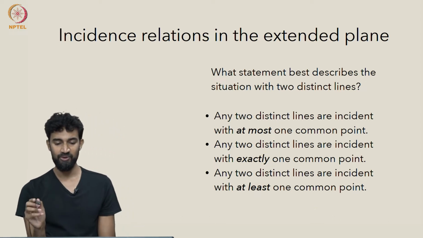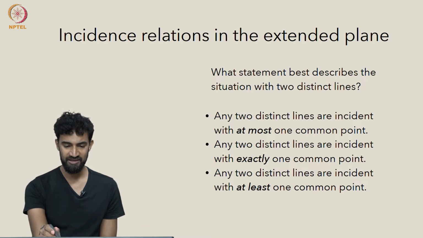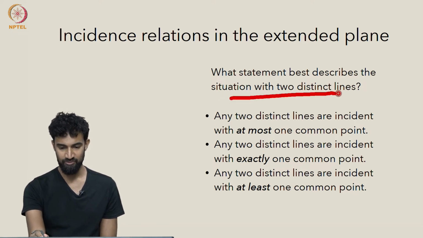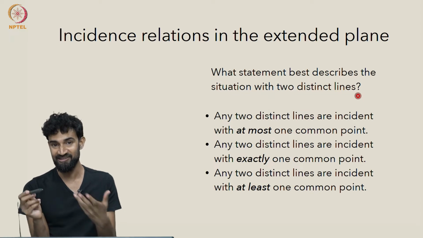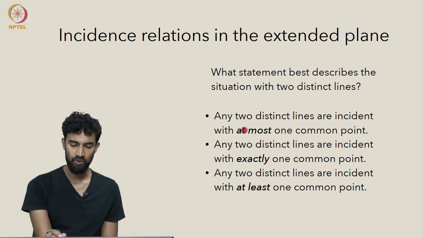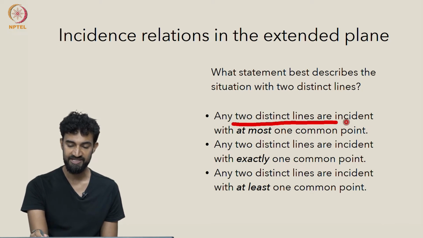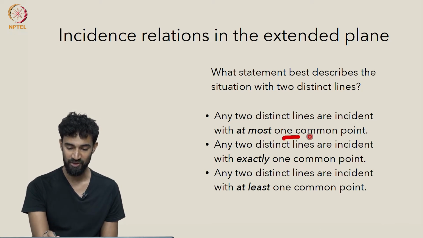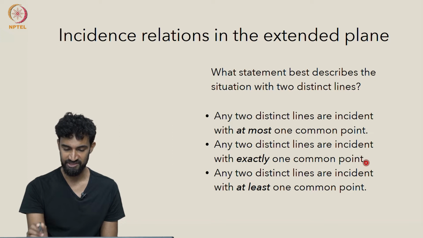What about the following statements? In fact, as a question, which statement best describes the corresponding analogous situation with two distinct lines? So we could say that any two distinct lines are incident with at most one common point. Any two distinct lines are incident with exactly one common point.